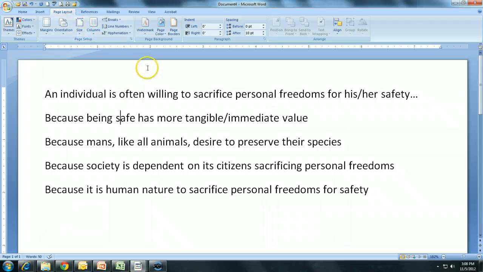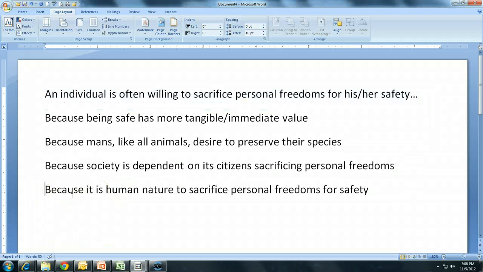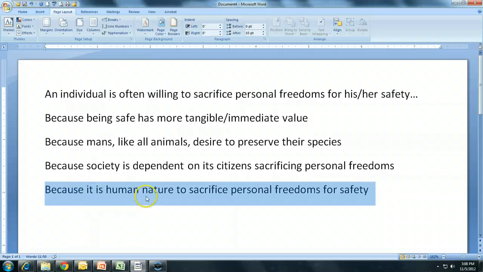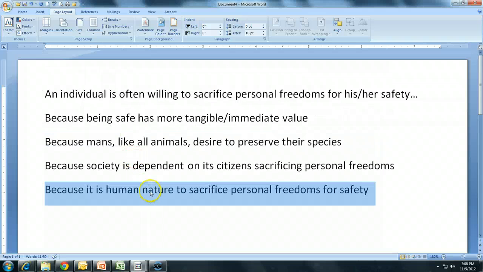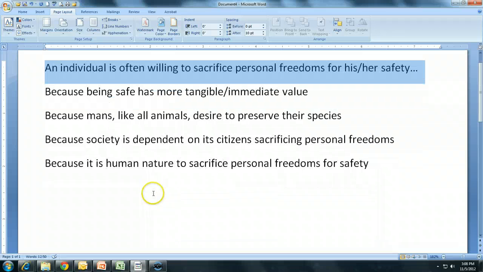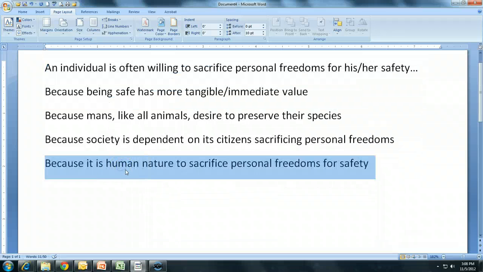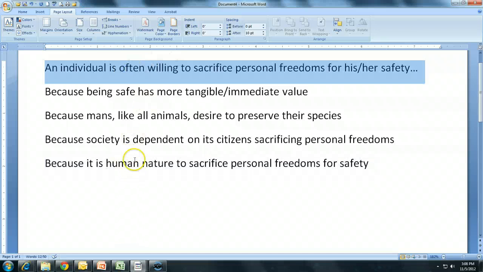So in the instructions, it said to use the simple thesis you created in the claim slot of your first Toulmin model sentence. Okay, so let's start with the one I'm going to do for example. Let's just do this final one. Because it is human nature to sacrifice personal freedoms for safety. I'm going to develop a Toulmin model sentence using this as my support and this as my claim. I do this just to make sure that my claim logically supports my thesis statement.